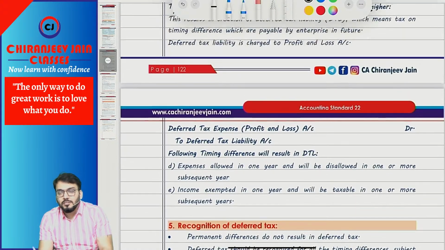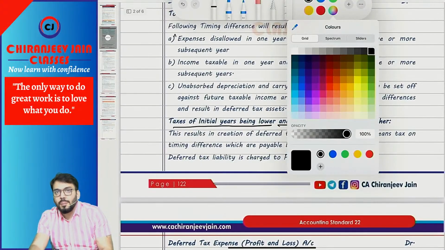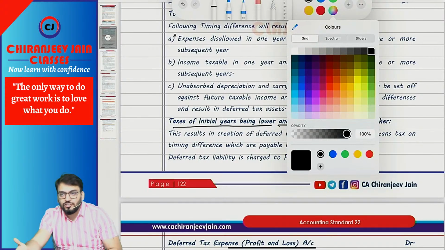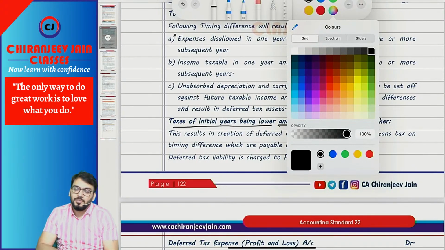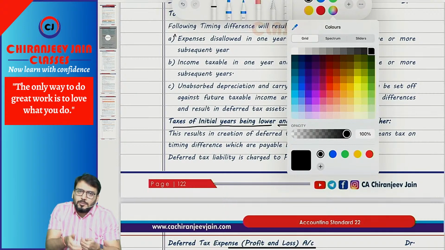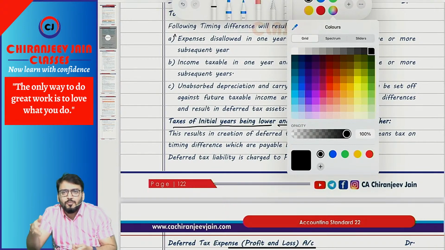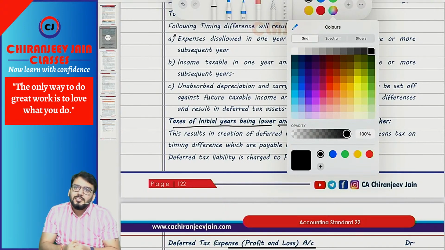Correct? So there is one special point about unabsorbed depreciation and carry forward of losses. Any unabsorbed depreciation can also be deducted from future taxable profit. Similarly, any tax losses which can be carried forward to a subsequent year can also be deducted from future taxable profit.